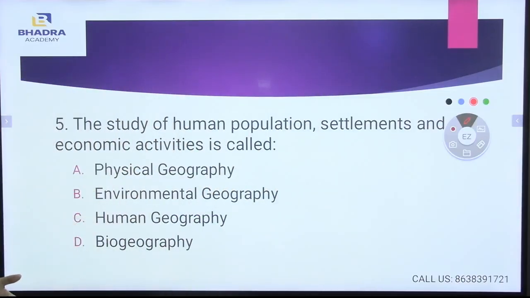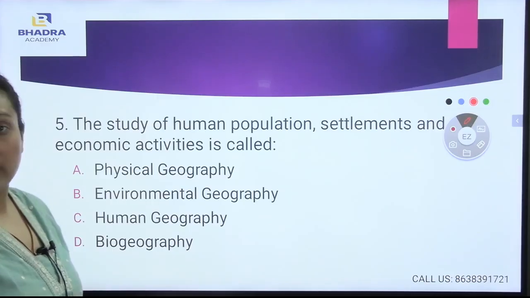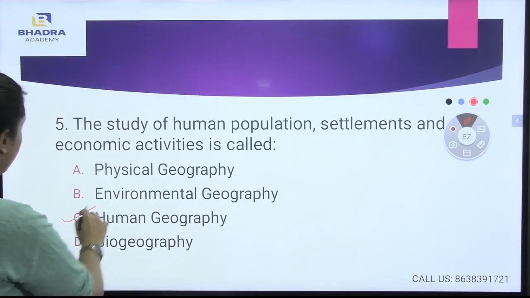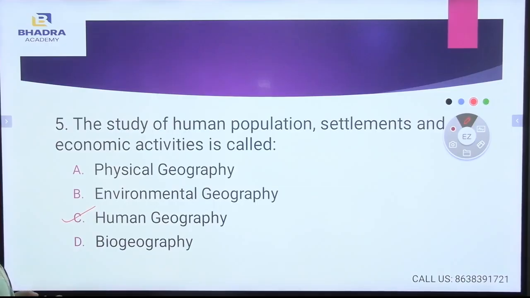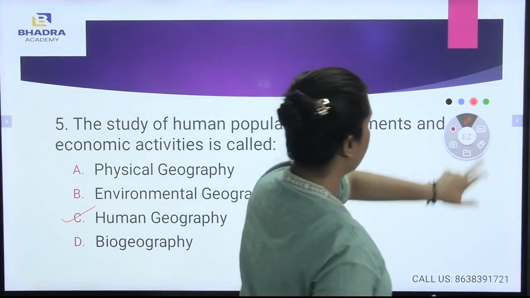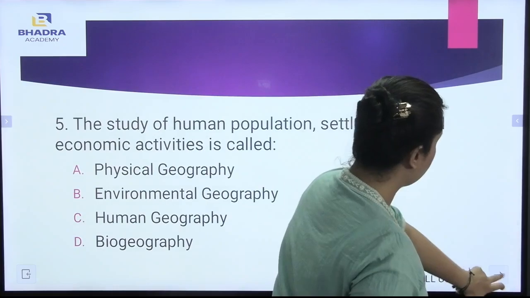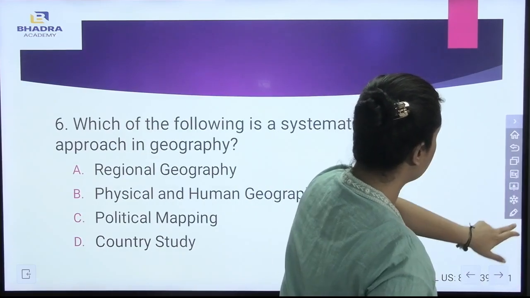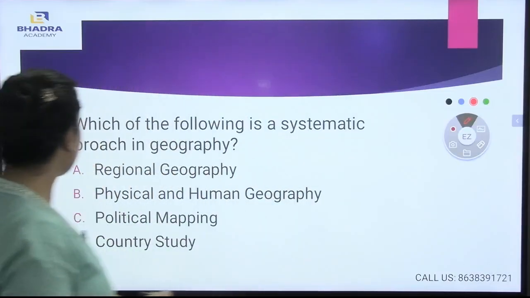The study of human population, settlements and economic activities is called. Now, what do you mean by the study of human population where settlements and economic activity are also being studied? It is known as human geography. Yes, human geography gives us awareness of the human population, settlements and economic activities in general. Now, let's go to the sixth question.